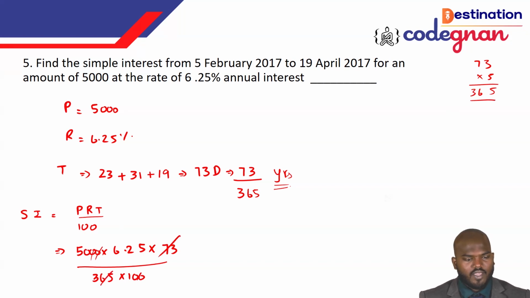Then the 6.25 over 100 gives 1.25. Once you cancel, everything is cancelled and you are left with 5 times 1.25. If you multiply this, you will get the answer 62.5, which is the only answer we will get here.